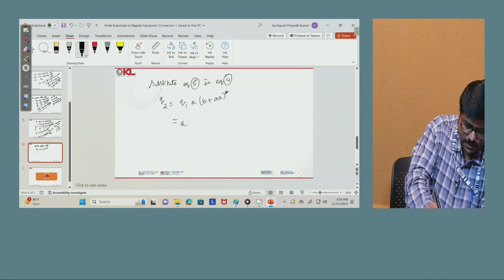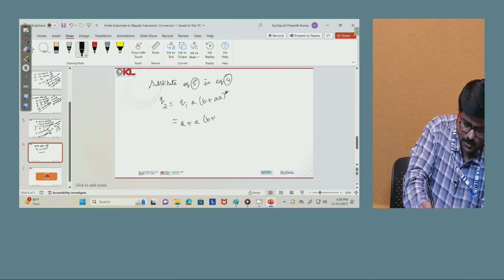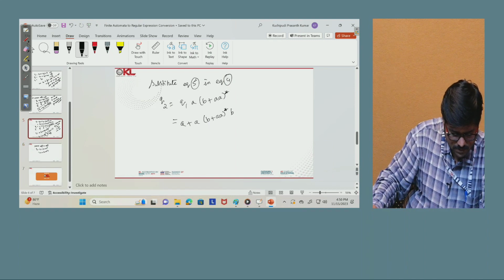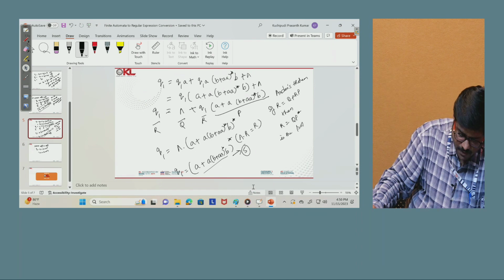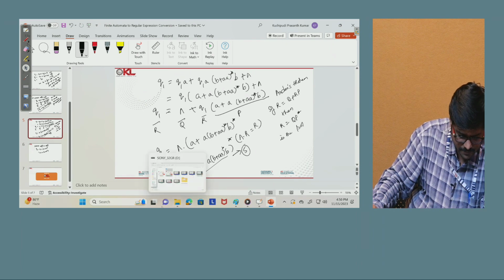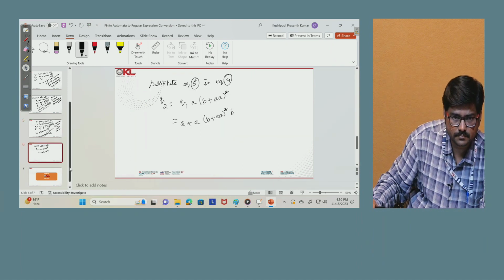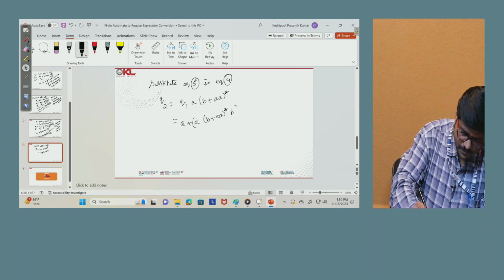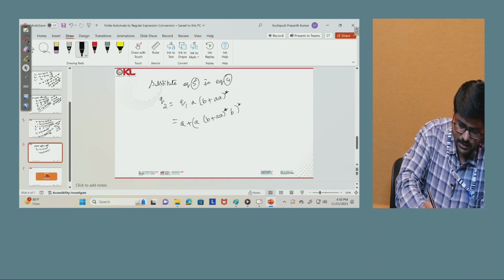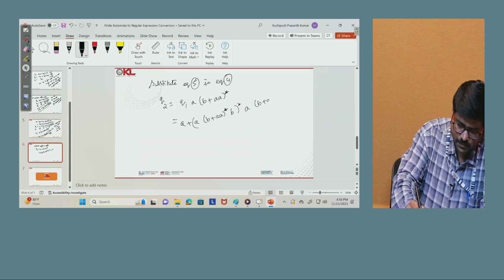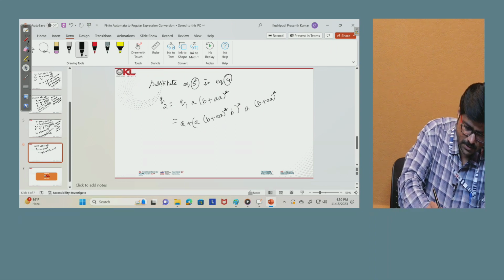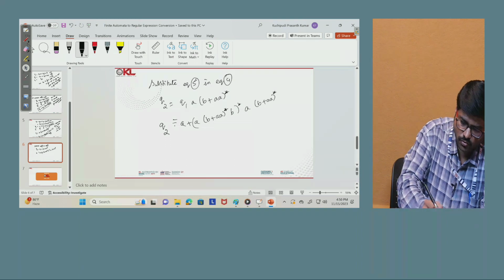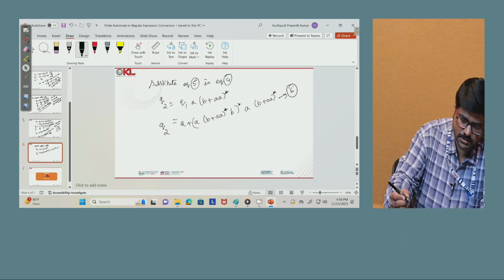So Q1 is (a plus a(b plus a) star b) whole star, and what remains is a into (b plus a) whole star. Now this is the equation for Q2. This would be equation 6.